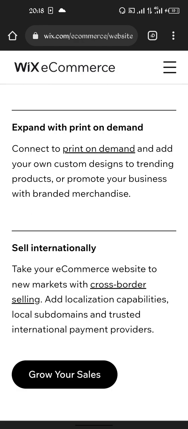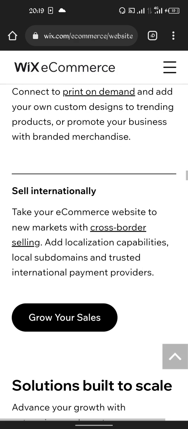When I place it on the market with a price, they will go through it, they will check it. If it is a material like clothes, for instance, they will add the amount they are going to sell the clothes for. The amount for the fee the person will use to ship it to his or her destination, they will add to it. After adding the two of them together with the amount you want to sell your own design or your brand, they will now total everything and put it up for sale to the person who wants to buy. When the person purchases and pays, you will be given a percentage, the amount you want to sell your design for. While the remaining money will go to them for the product and for the shipping to the customer. So that is for that one.